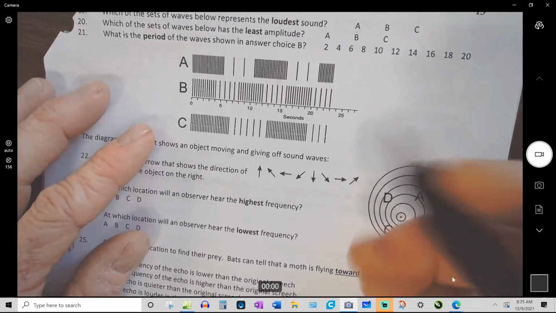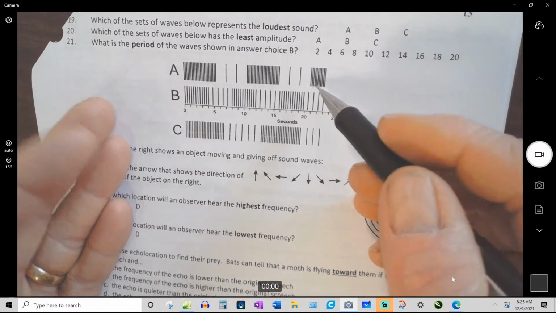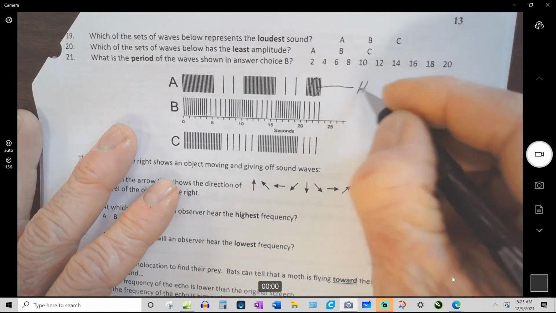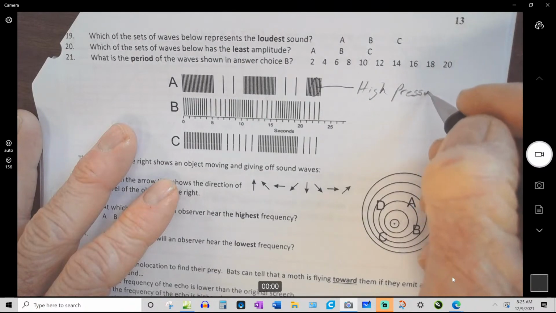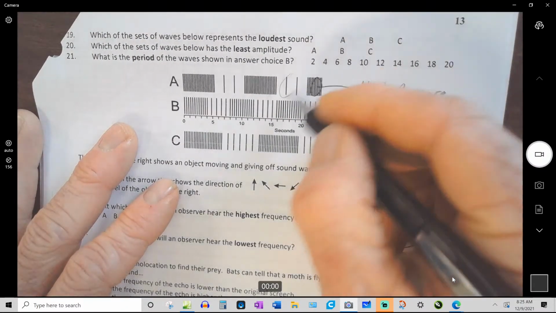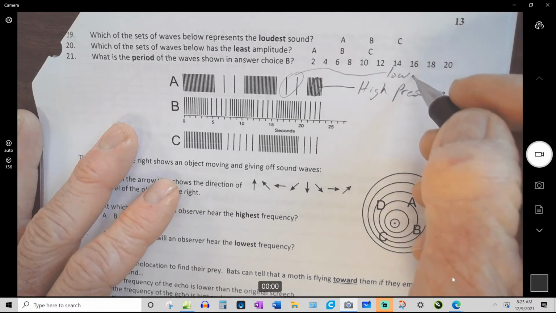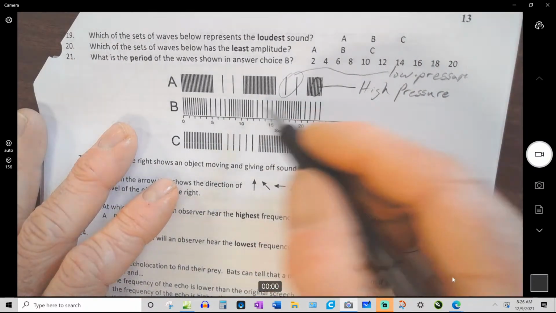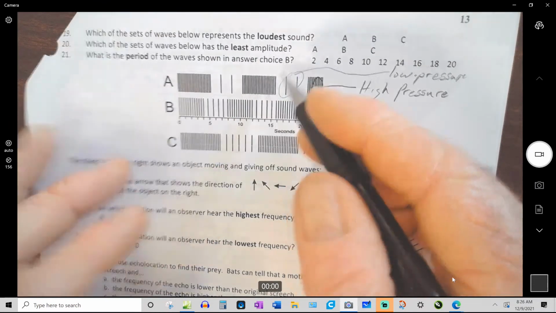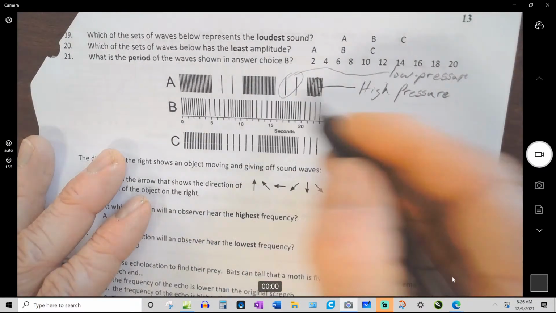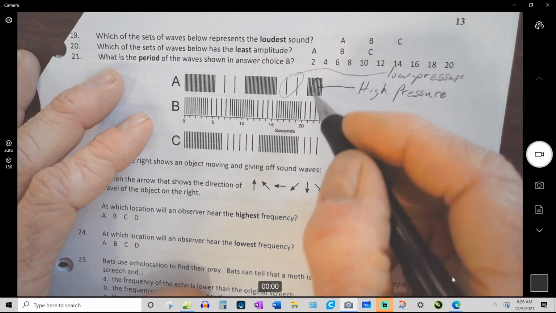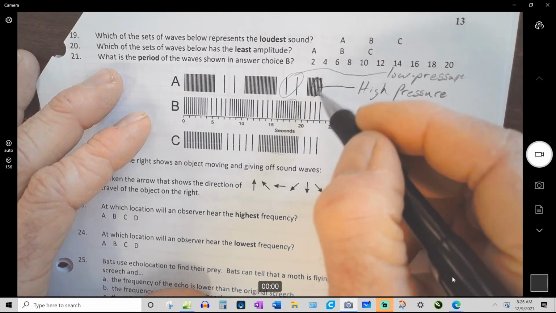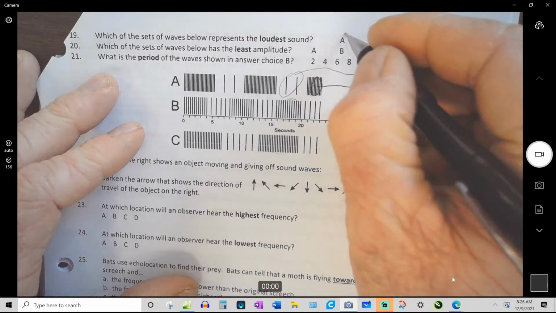Almost done. This is what longitudinal waves or sound waves really look like. So if these were sound waves, this would be high pressure. This would be the air going up above 14.7 psi, and then this would be low pressure, the air dropping down below 14.7 psi. We don't usually draw them like this because you can't graph this very well. You can make a nice graph of something like this, but you can't for this. So the loudest sound is the one with the highest pressure. This is the quietest sound. This is medium. This is the highest pressure. They're most pressed together. So that's the loudest.